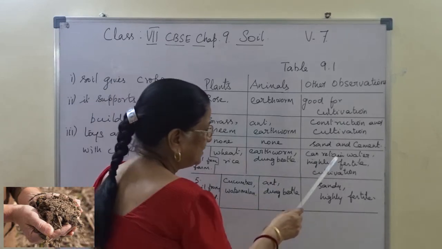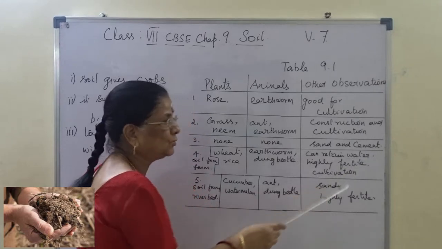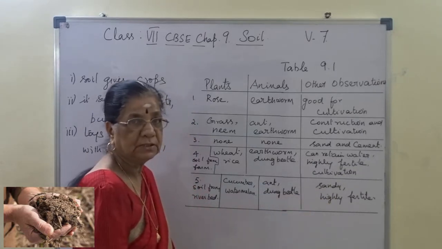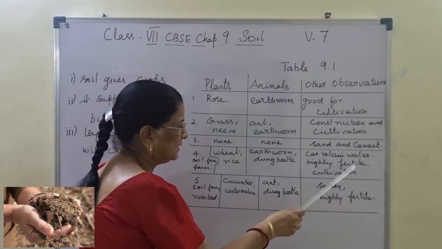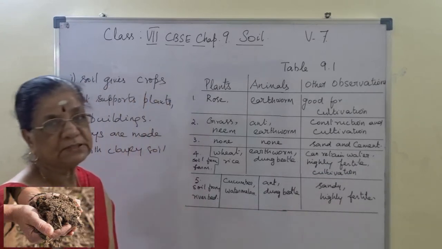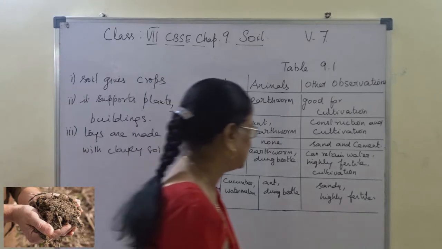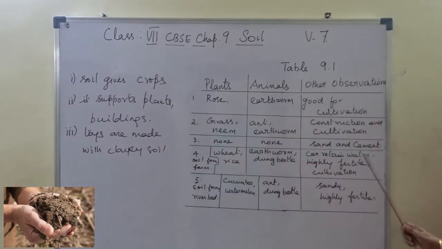And it can retain water for short duration. At the same time, it is highly fertile for cultivation. Here you will write can retain water for short duration and it is highly fertile and suitable for cultivation.